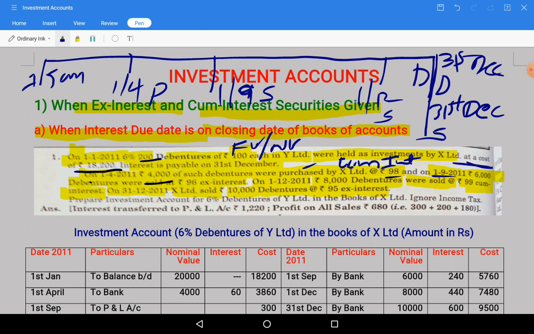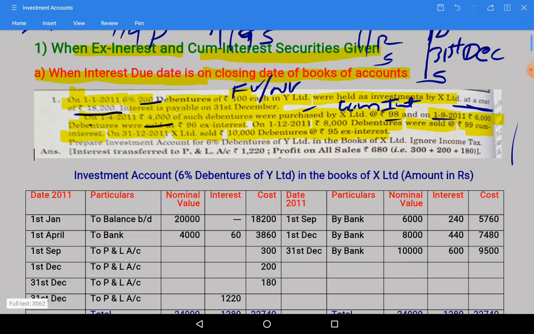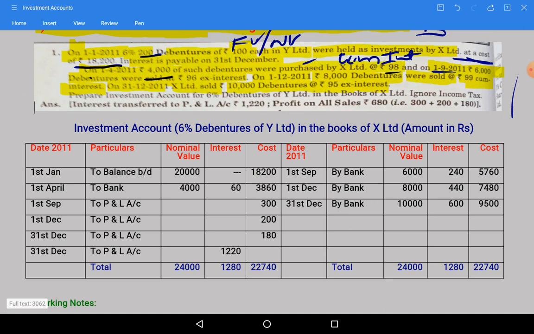Total 3 sales we did and 1 purchase, opening and closing we need to take care. So one by one we will do, slowly. If anyone feels it is going a bit slow, you can increase the playback speed for your convenience.